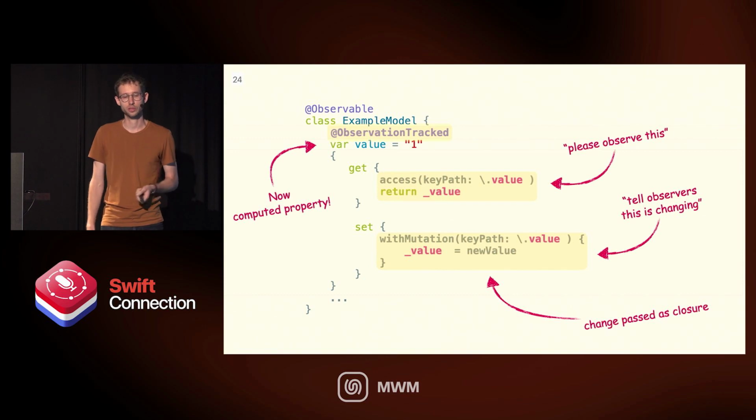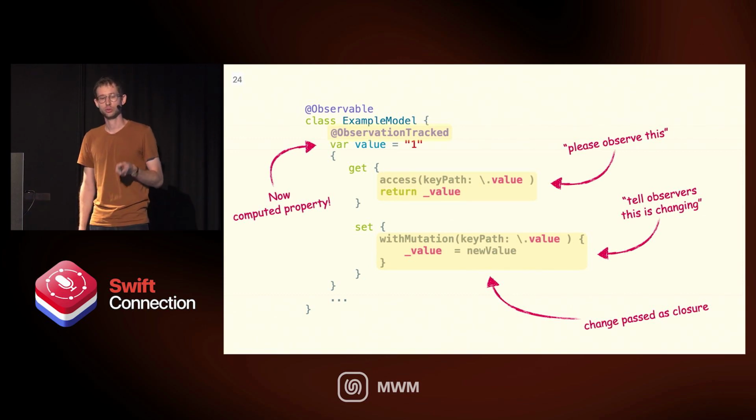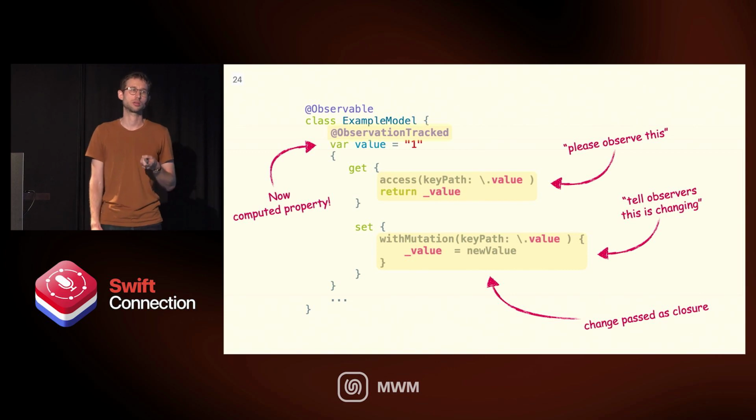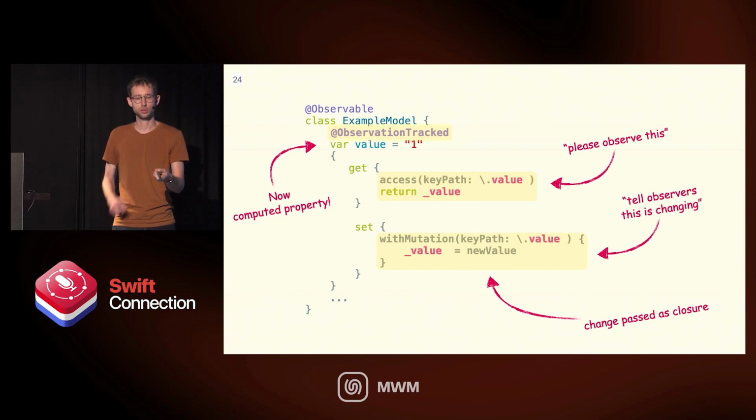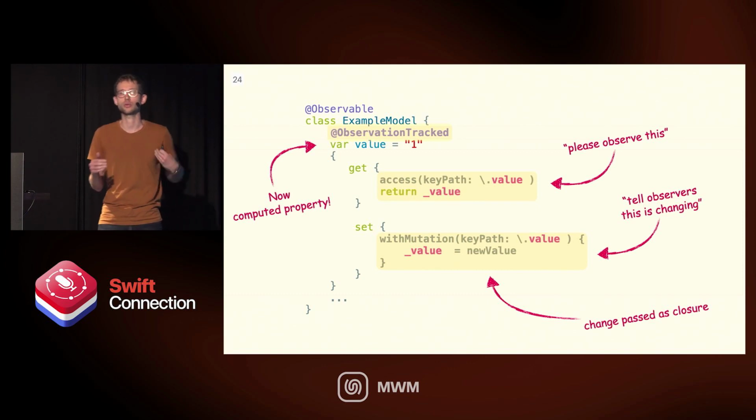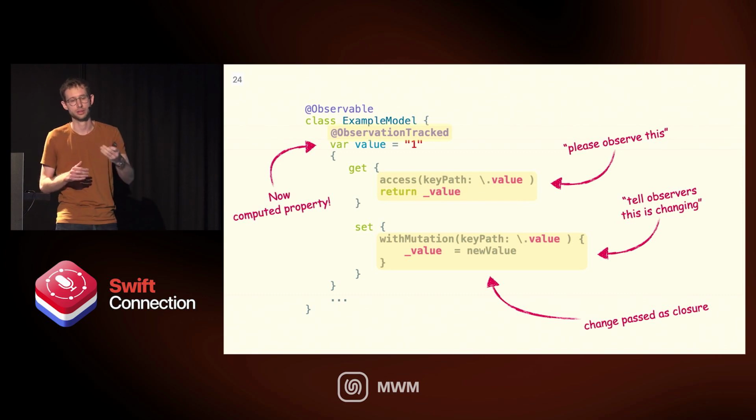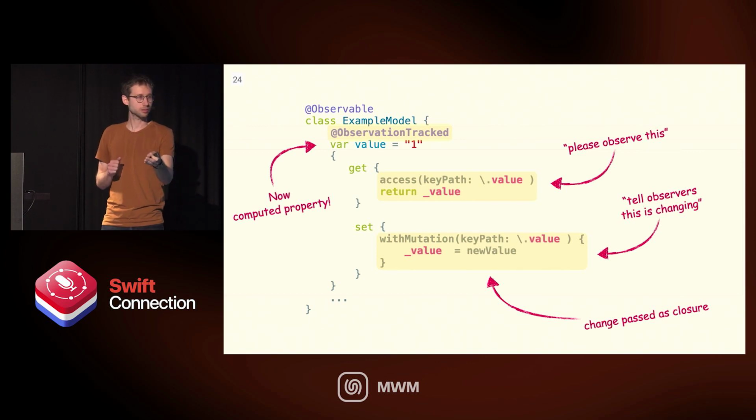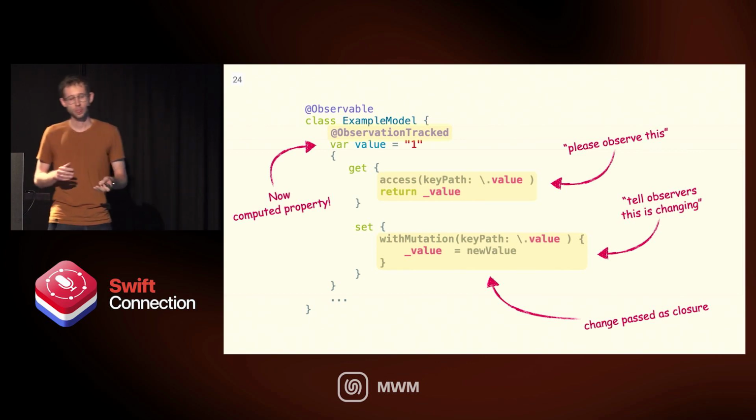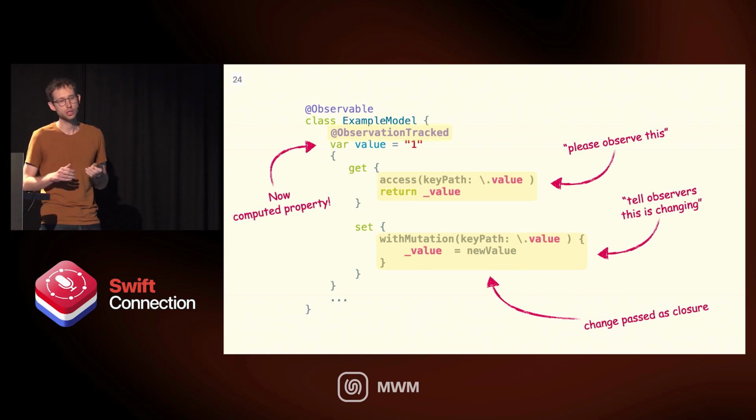And so when we expand observation tracked, we suddenly see this very interesting thing. So suddenly this value that we created, and we thought it's just data, just a string, this now became a computed property. It's not data anymore. And so now we see, oh, OK, so the underscore value, that's now the data. And this is just a computed property that accesses the underscore value. But before it accesses that value, it calls access, which now we know all it does is just calling the registrar. And in the setter, it calls with mutation, which also we know is just calling the registrar. But the interesting thing that you can see here, it doesn't change the value. It actually creates a closure to change the value, and it gives that to the registrar.